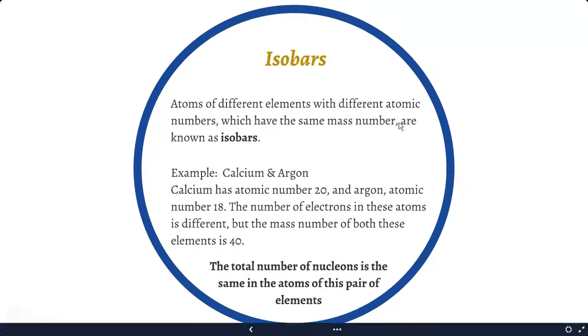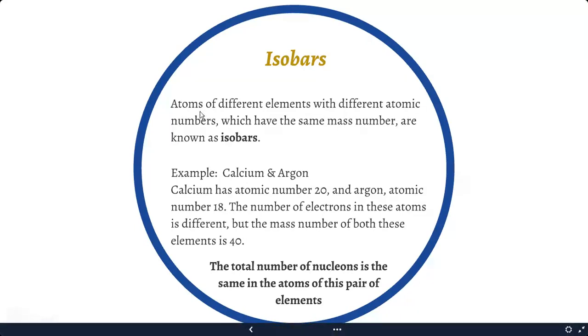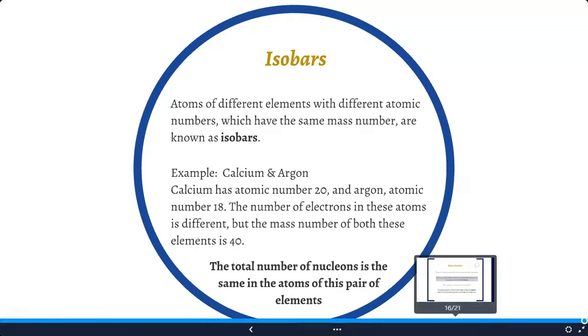Now, what is an isobar? In a similar way to isotopes, isobars can be explained as atoms of different elements with different atomic numbers but similar mass number. An example is calcium and argon. Calcium has atomic number 20 and argon atomic number 18. But in both cases, they have atomic mass 40. The total number of nucleons is the same in the pair of elements. That means argon and calcium are isobars of each other.